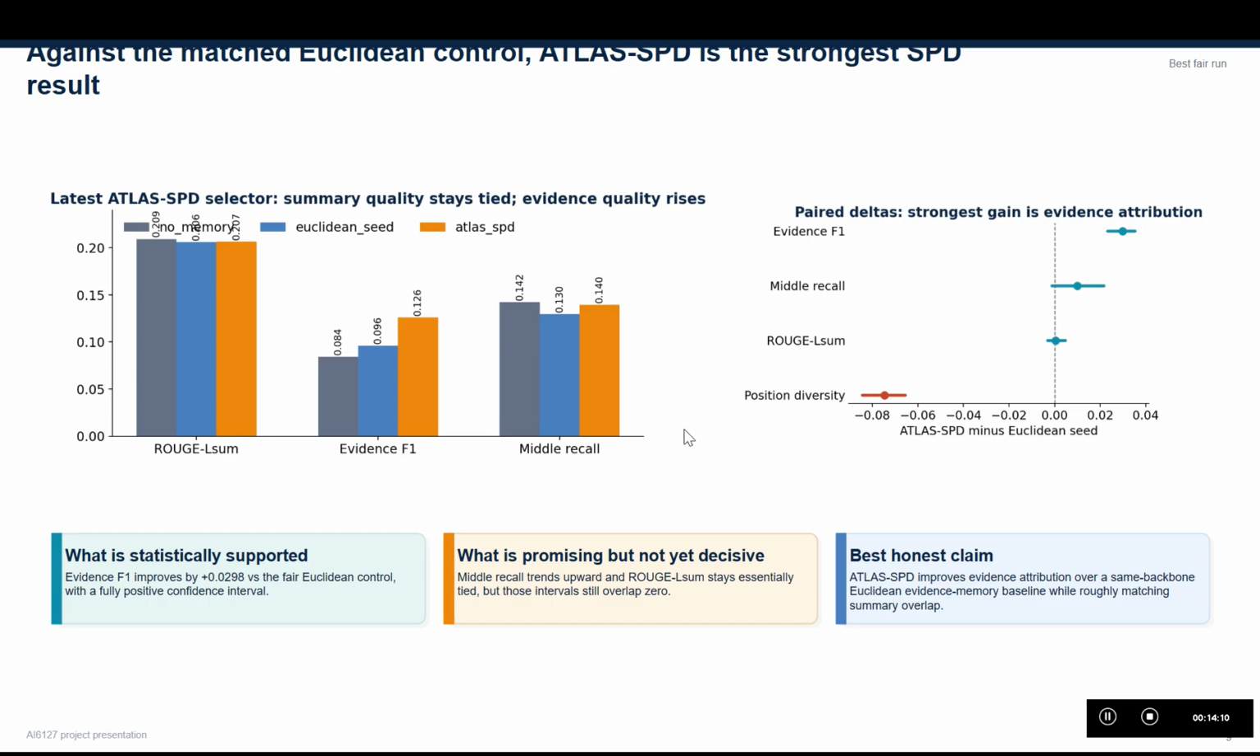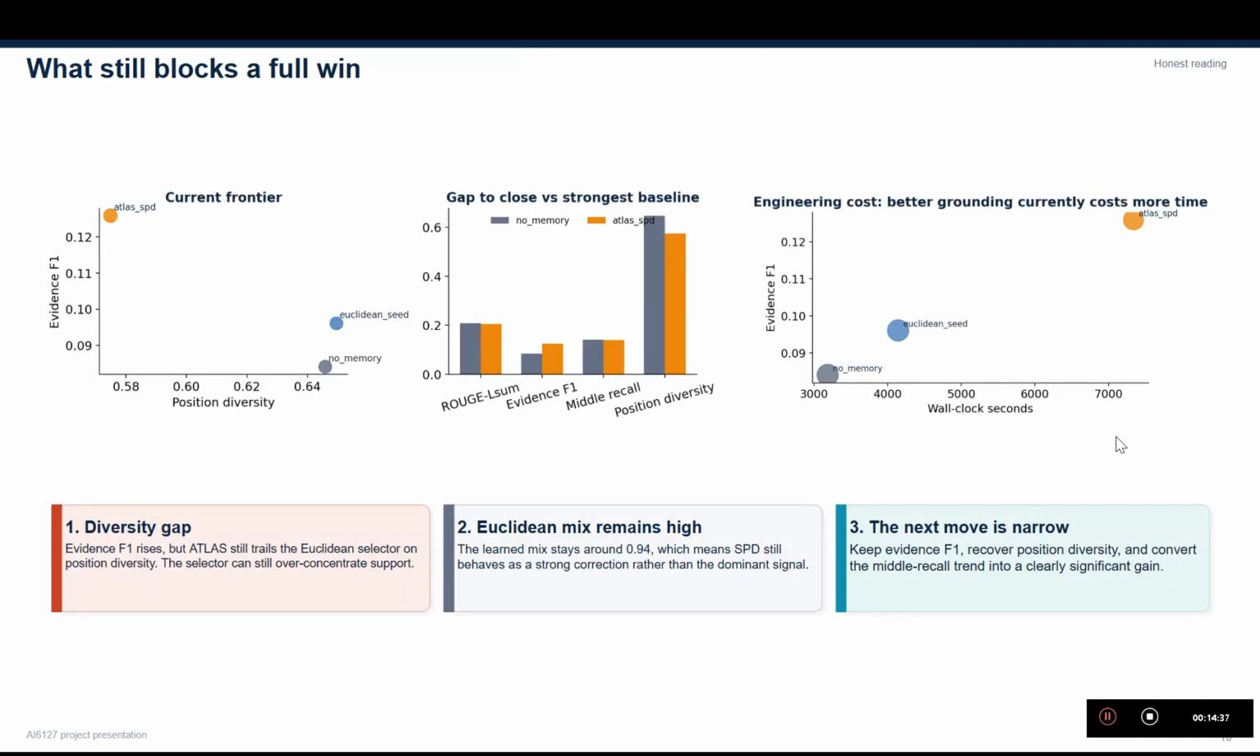So the blue claim box is deliberately worded to match what the data truly support. ATLAS-SPD improves evidence attribution over the same-backbone Euclidean evidence memory baseline while roughly matching summary overlap, and it produced the clearest SPD gain we obtained under a fair control. So this is the honest reading.